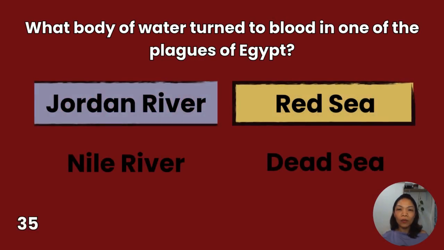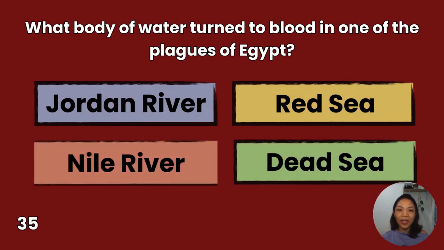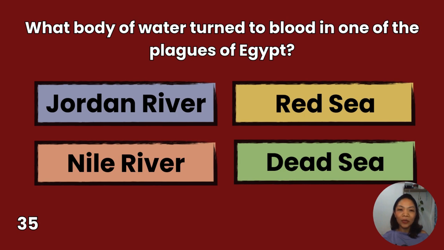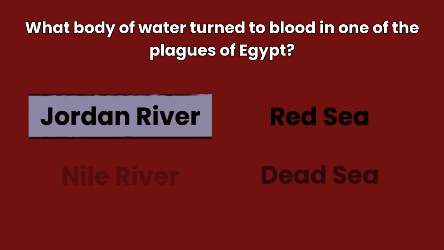35. What body of water turned to blood in one of the plagues of Egypt? Jordan River, Nile River, Red Sea, Dead Sea. You have 10 seconds to answer.